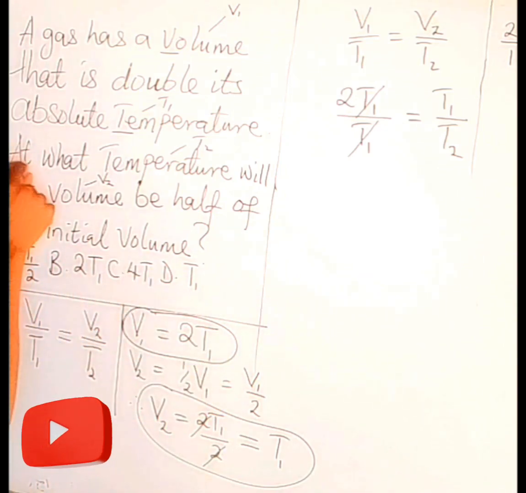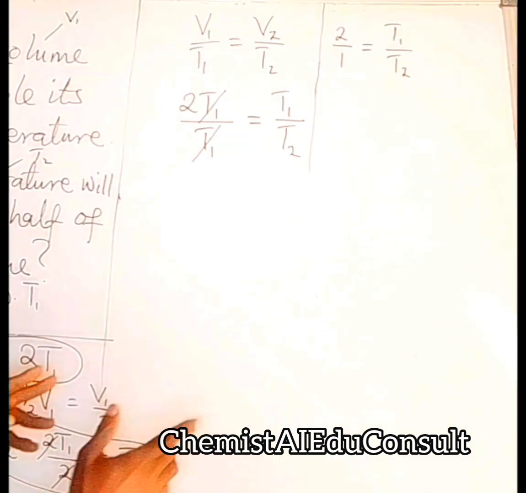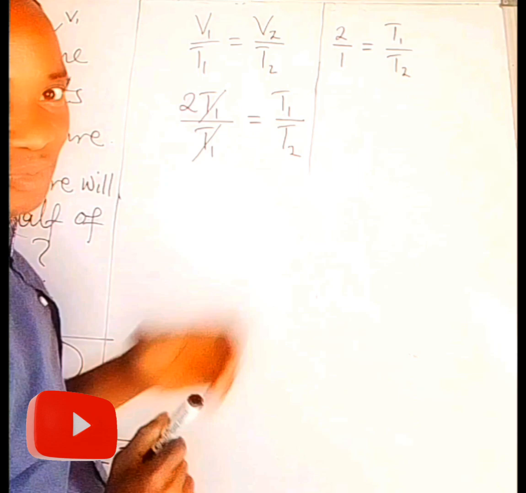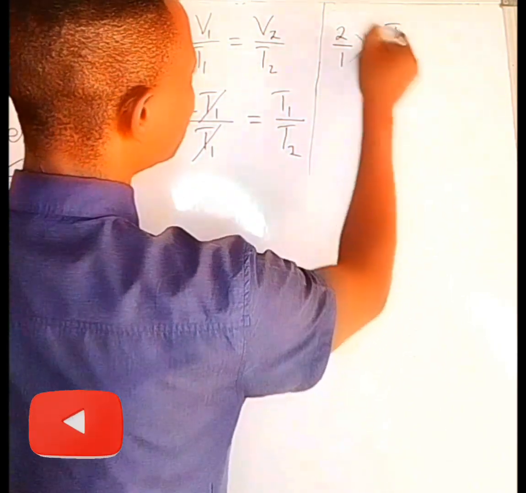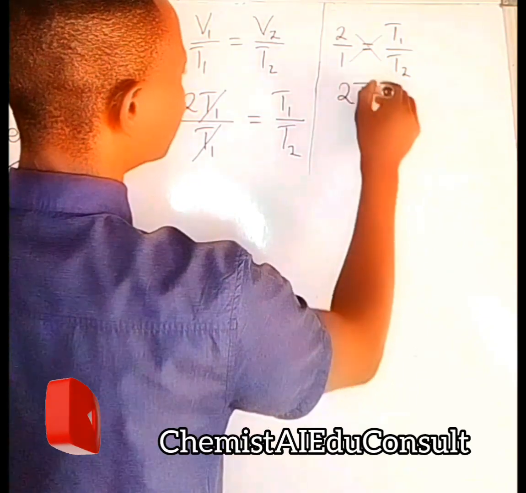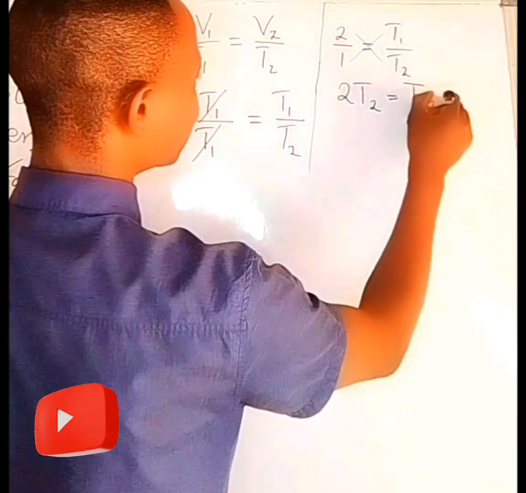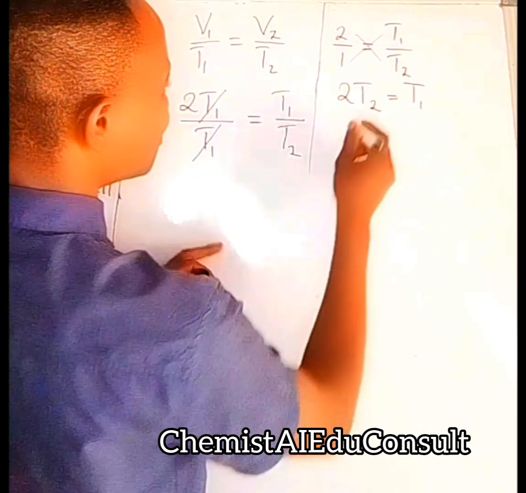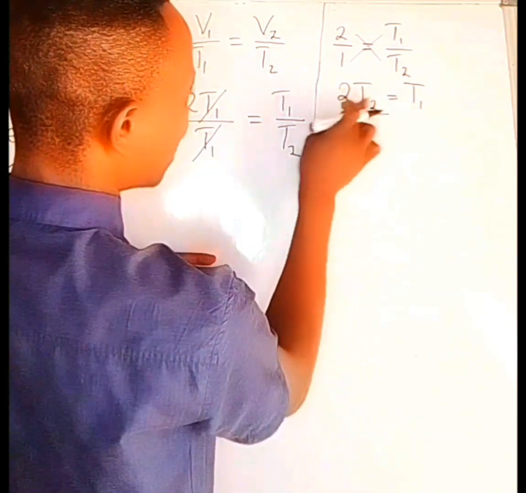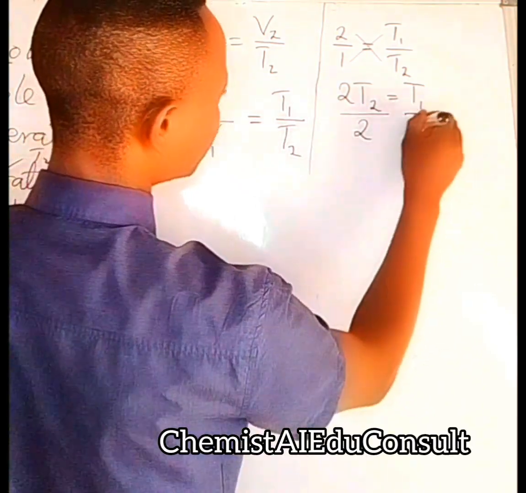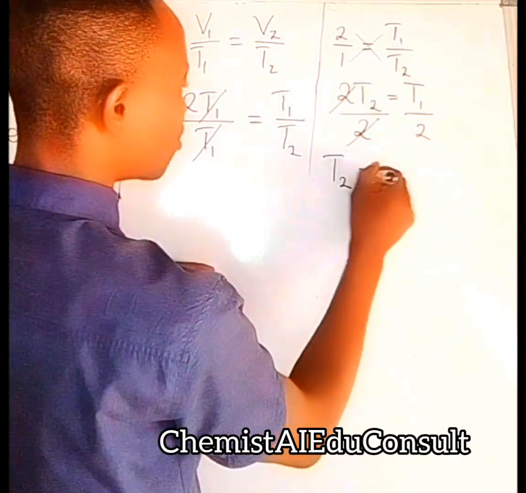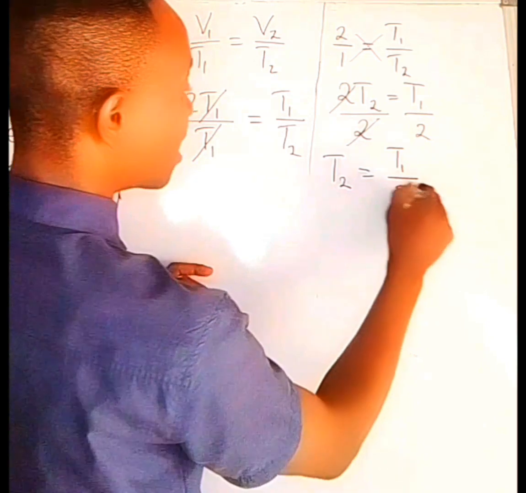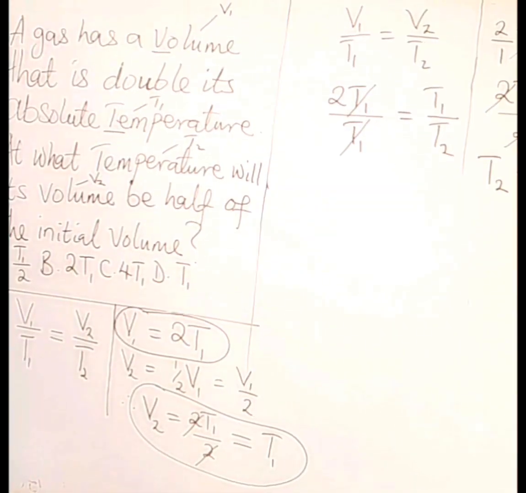Remember, the question is asking at what temperature T2. Therefore, we are going to make T2 the subject because T2 is that temperature. So we clear the fraction. T2 times 2 is 2T2. 1 times T1 is T1. So to make T2 the subject, we divide both sides by the coefficient of what we are making the subject. That is 2. 2 will cancel 2. And T2 will finally become T1 over 2. If you check the options, you see that the answer is A, T1 over 2.